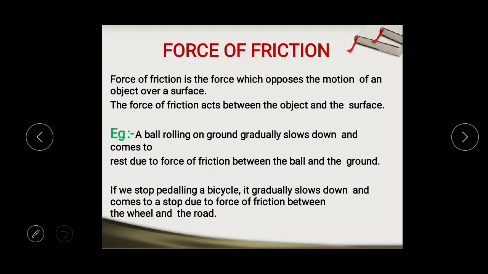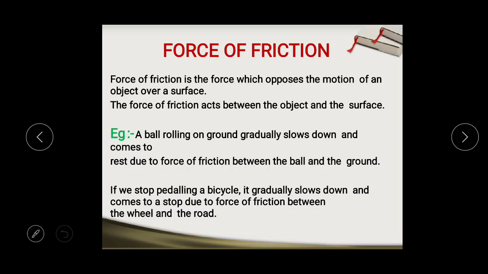We have taken several examples for understanding the force of friction. For example, a ball rolling on the ground gradually slows down and comes to rest due to the force of friction. Our bicycle stops after some time when we stop pedaling.